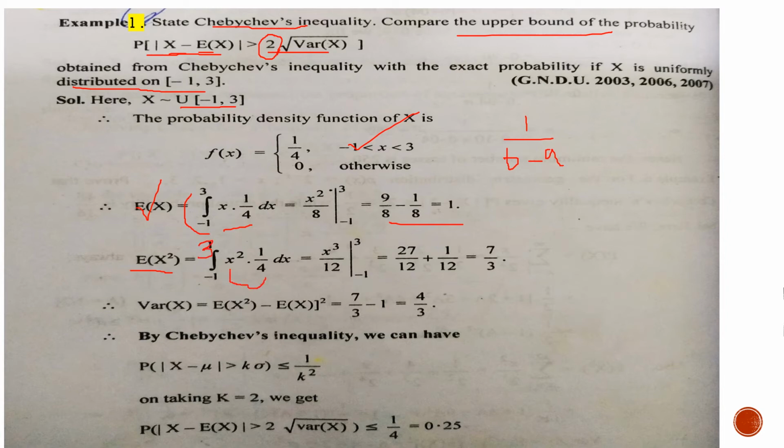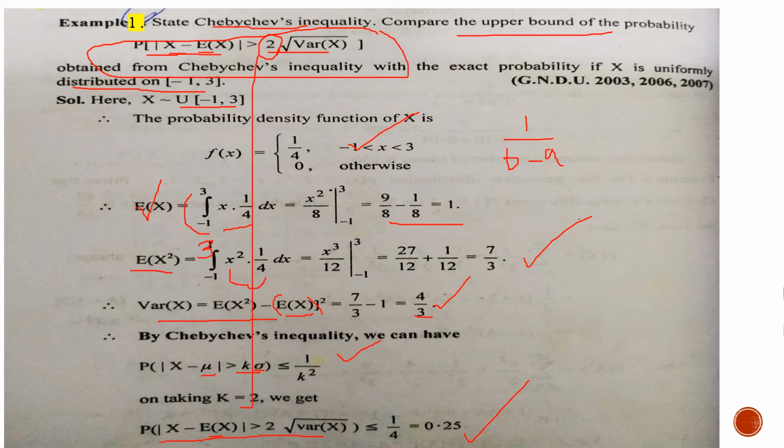On integrating, we get this answer, and we know that the variance of x is given by the formula E(x square) minus (E(x)) whole square. On simplifying, we get the variance sigma square. Now this is our Chebyshev inequality. Take mu equal to E(x), the value of sigma as root 4 by 3, and take k equal to 2 as given in the question. So we get 0.25. This is the upper bound of this probability relation. So Chebyshev inequality is very helpful to get the upper bound of this probability.